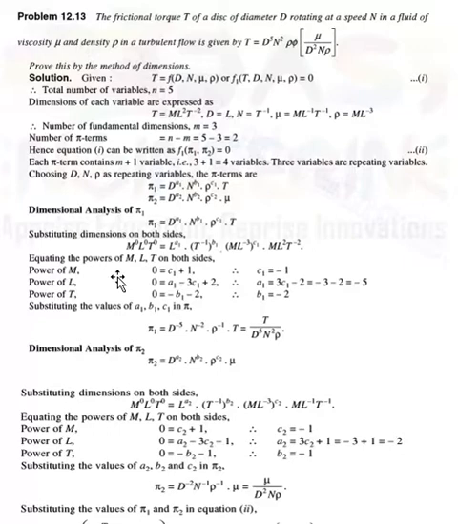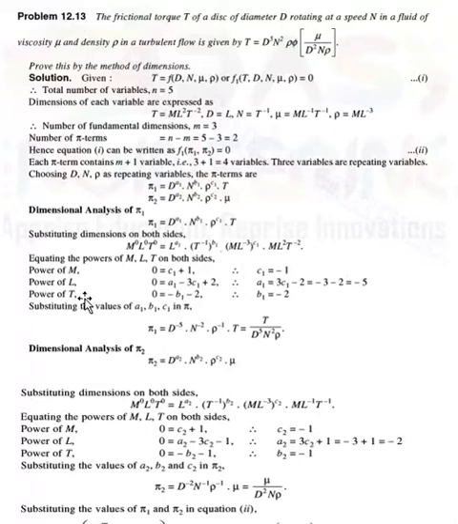From the power of m we get the value of c1 is equal to minus 3. After putting the value of c1 in this equation, we get the value of a1 as 3 into c1 minus 2. Therefore c1 is equal to minus 1, so minus 1 into 3 minus 3 and minus 2 is equal to minus 5. We get the value of a1 is equal to minus 5.